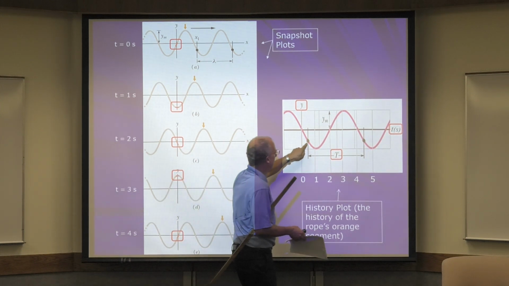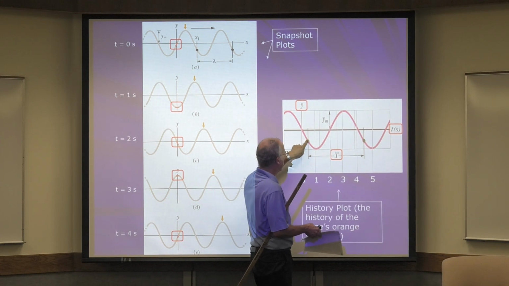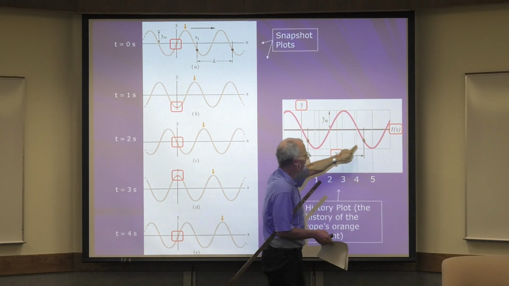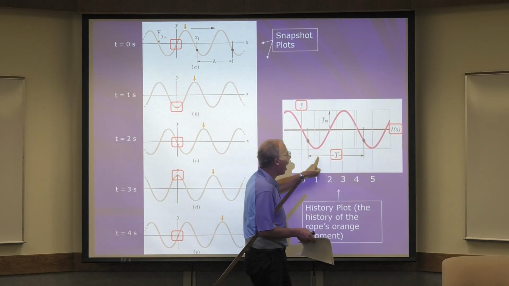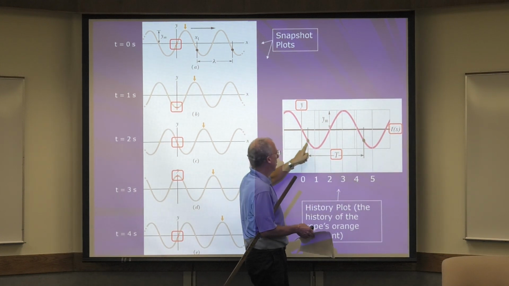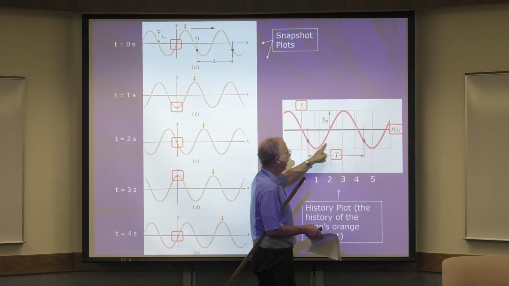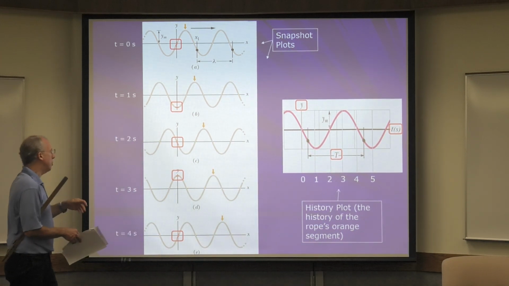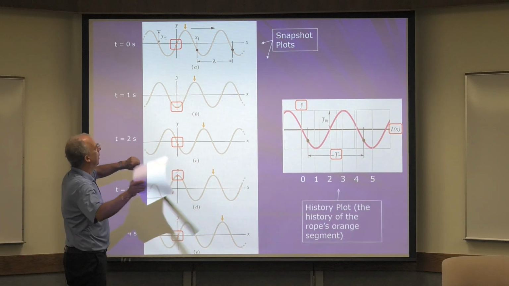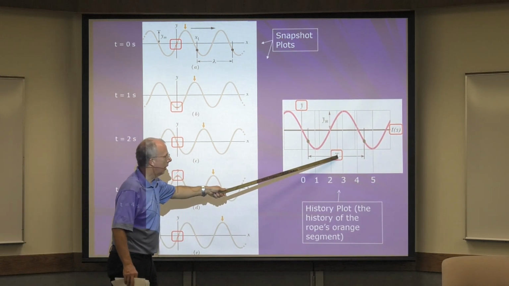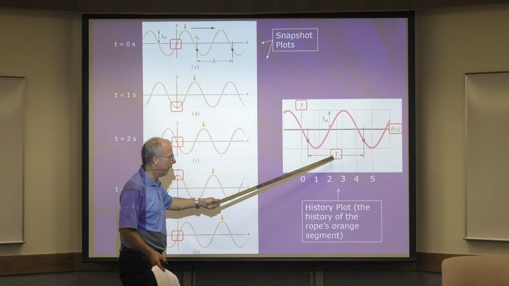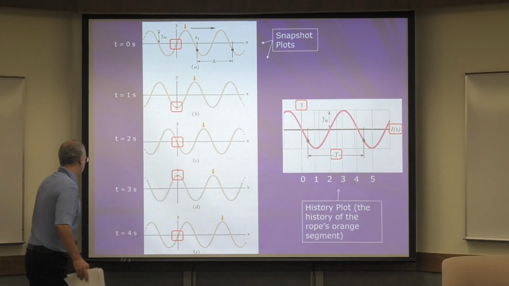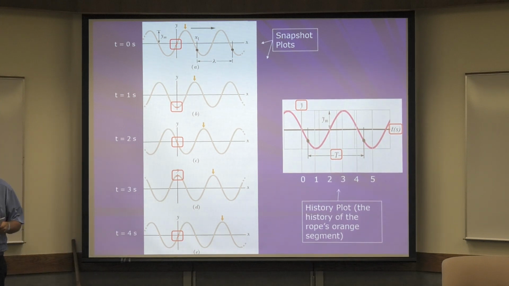This is the same as this, on the way down, same as that. So this is the time it takes to go from here to the same place again. History graphs give you the period, because history means time. Period is time. Snapshots give you wavelength. That's important. You've got to remember that.